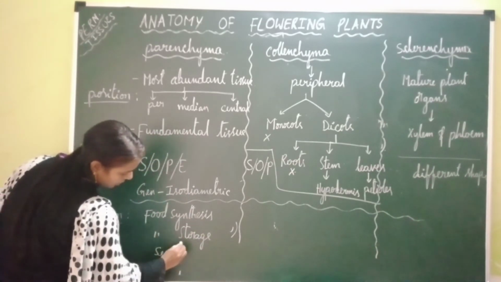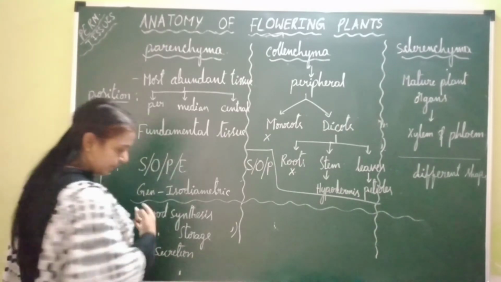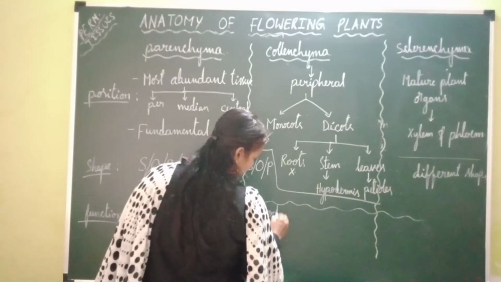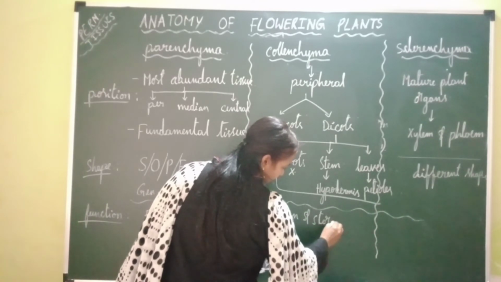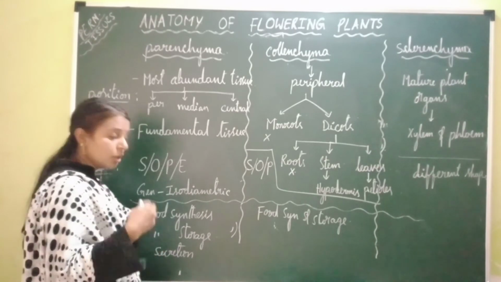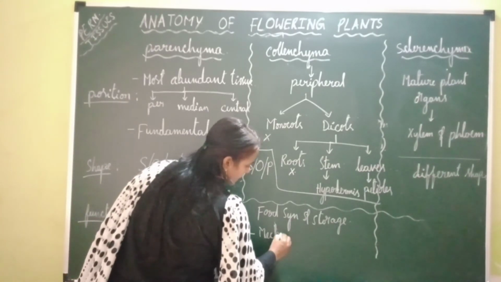Next, coming to collenchyma. Collenchyma also consists of chloroplast and hence it is also involved in food synthesis and storage. Along with these functions, it has another special function, to provide mechanical support.